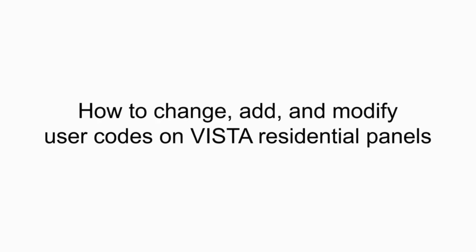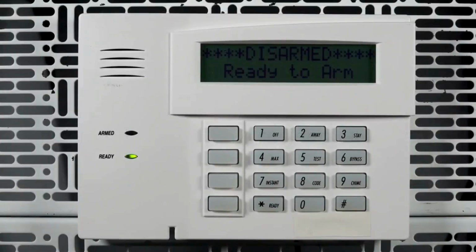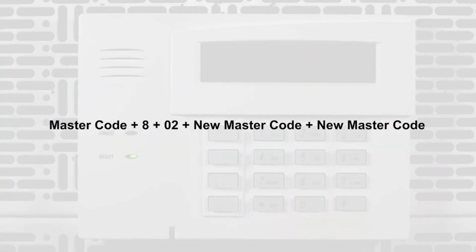Hi everyone. In this video, I want to cover programming users on Vista residential panels such as the 15P, 20P, and 21IP. To change the system master code, enter the current master code plus 802 plus the new master code twice.